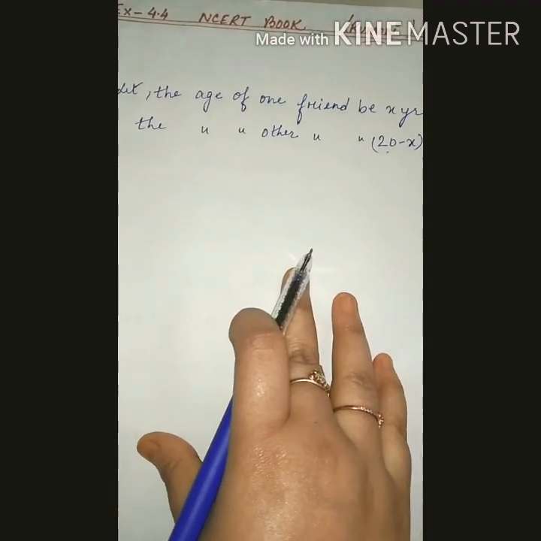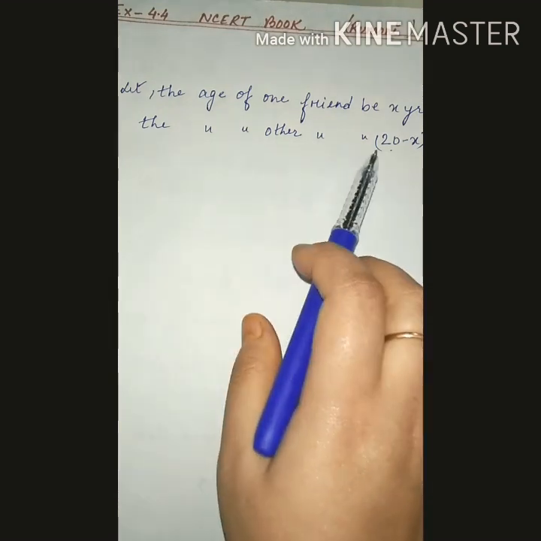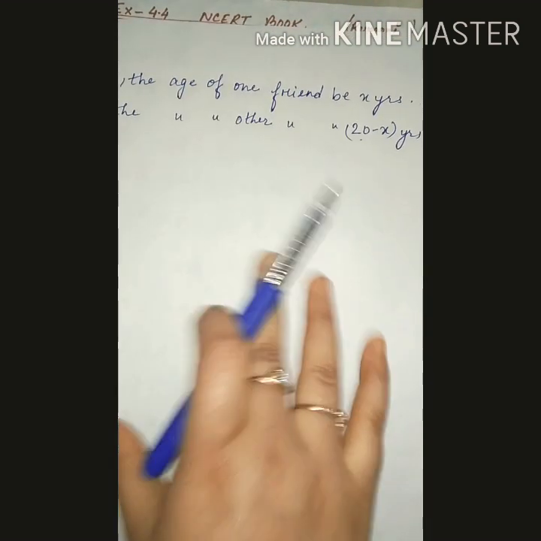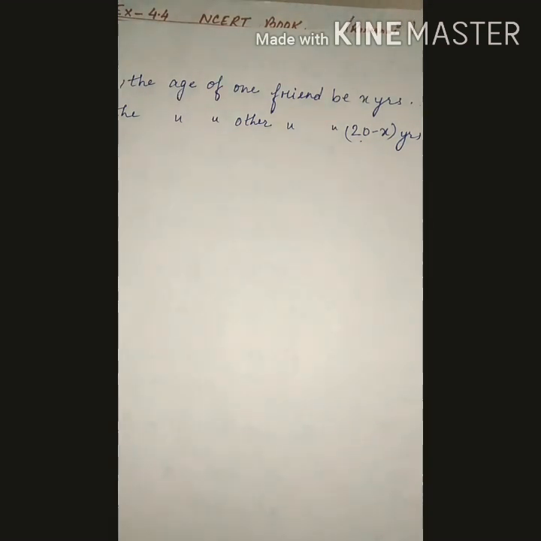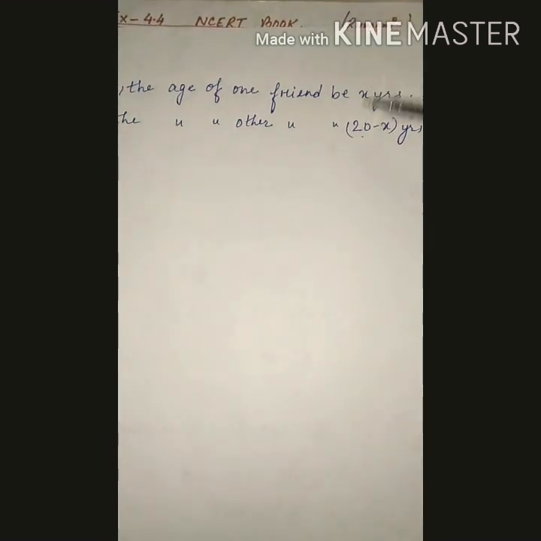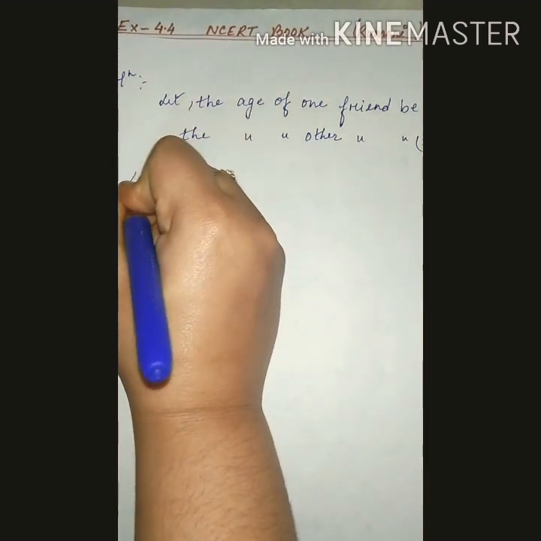Let the age of one friend be x years and the age of the other friend be 20 minus x years. Why 20 minus x? See, if you add these two, you will get again what? 20, since it is given that the sum is 20. So x plus 20 minus x will be 20. Clear? Now after that, it is given 4 years from now.